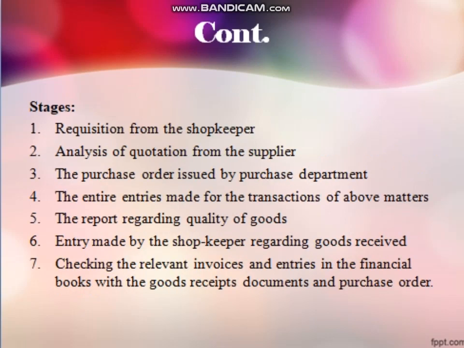And some of the stages included in audit in depth are requisition from the shopkeeper or requisition from the company, and analysis of quotation from the supplier, and the purchase order issued by the purchase department, the entries made for the transactions of above matters, the report regarding the quality of goods, entry made by the shopkeeper regarding the goods received, checking the relevant invoices and entries in the financial books with the goods received documents or purchase order. So these are the stages of